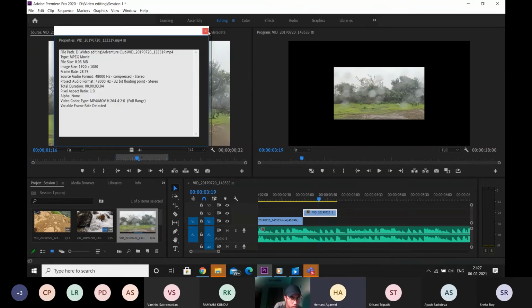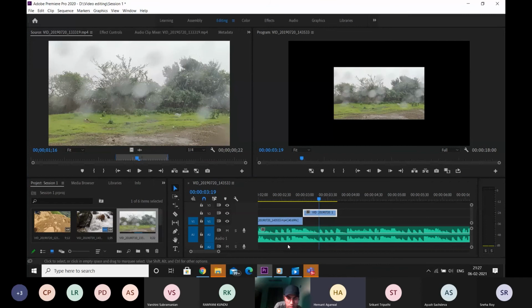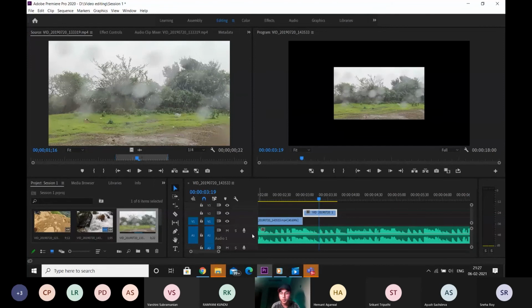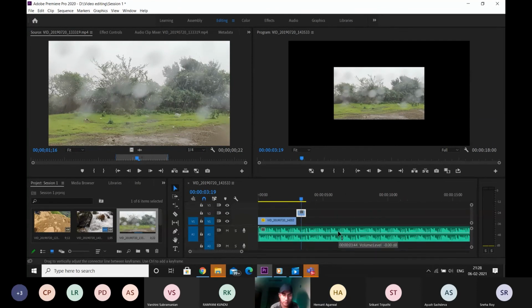Sorry to interrupt, but how did you zoom into the timeline? Horizontally. Come to this part, exit the timeline, come to the side, press Alt, and if you're using a touchpad, just pinch in or pinch out. If you're using a mouse, scroll up or scroll down while pressing Alt. And what about vertically? Just come to the timeline and do it again with Alt. Okay, got it.